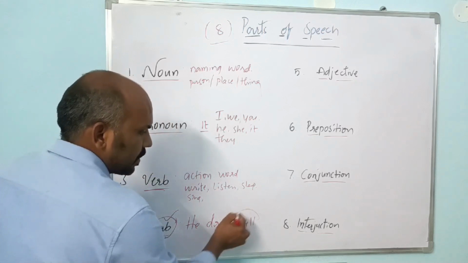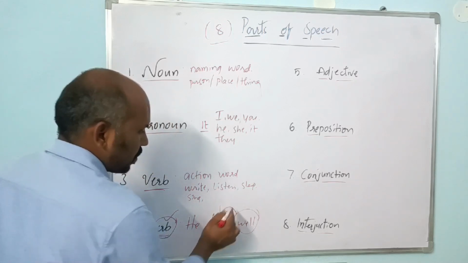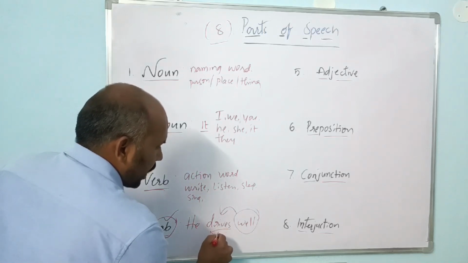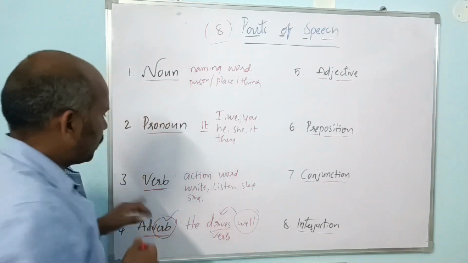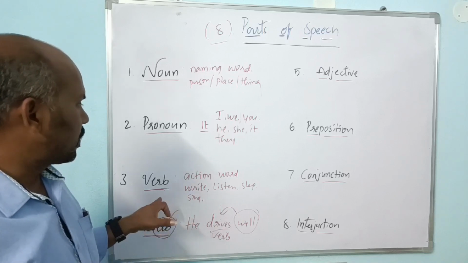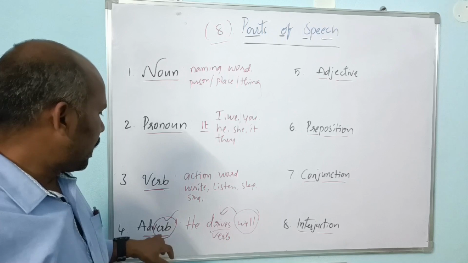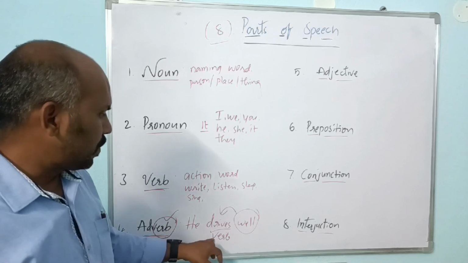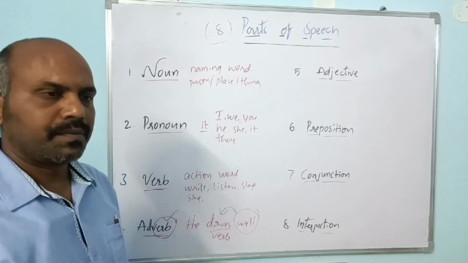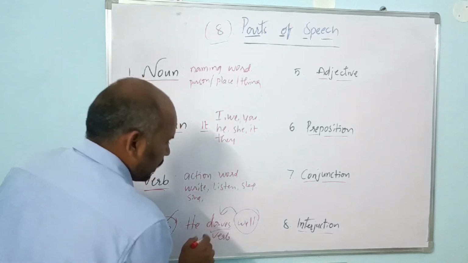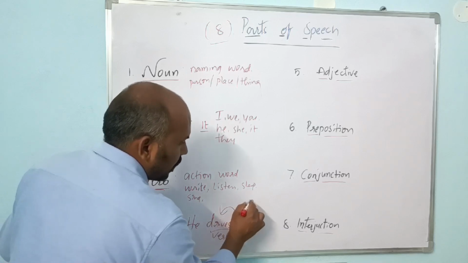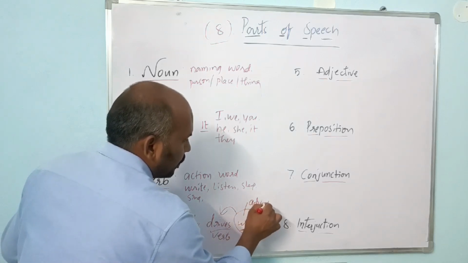So here well is a word which is talking about driving, and driving is an action word. So just now we have already learnt action words are called verbs, and adverb is a word which talks about a verb. So he drives well. As drive is a verb, then well is a word talking about a verb, so it is called adverb.